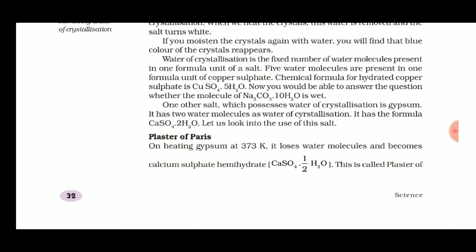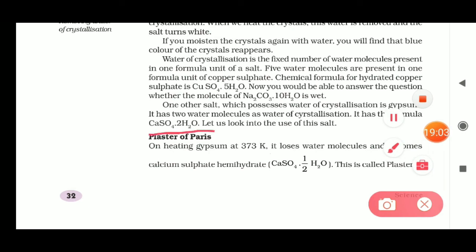The chemical formula for gypsum is CaSO4.2H2O. When it is heated at 373 Kelvin, water molecules inside the gypsum are lost, and it becomes CaSO4.1/2H2O. So from 2H2O it becomes half H2O.